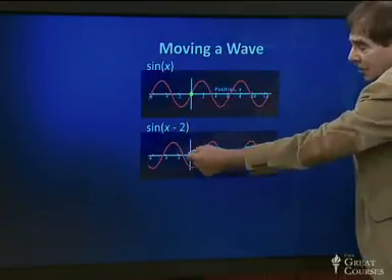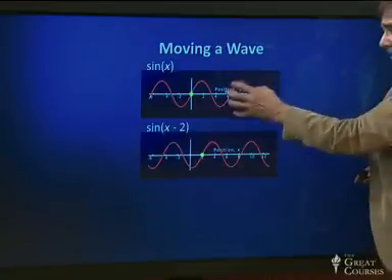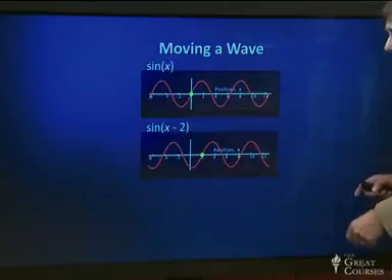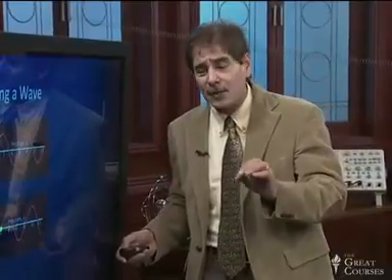And so the effect of that is to move the whole sine wave to the right by 2 units on that axis. So this is sine of x. This is the same function, but its argument, the thing that the sine is acting on, is x minus 2. Now that gives us a hint about how we can describe a wave that's moving.